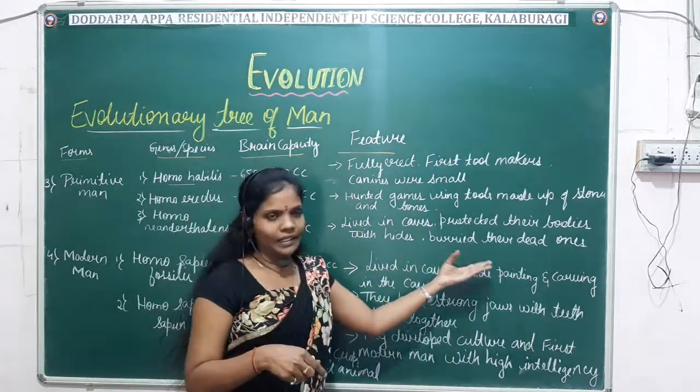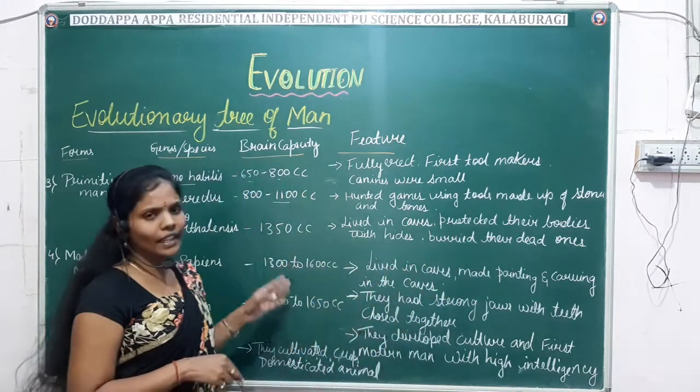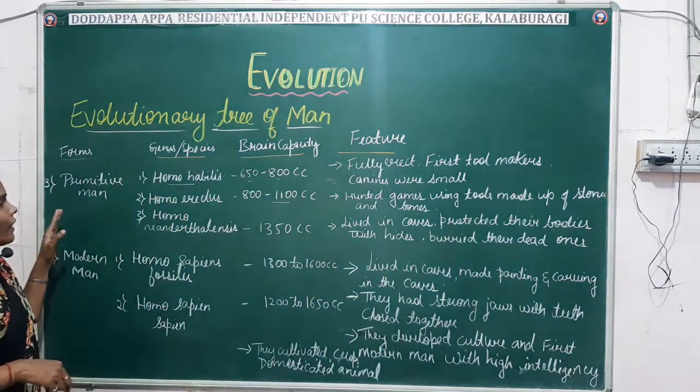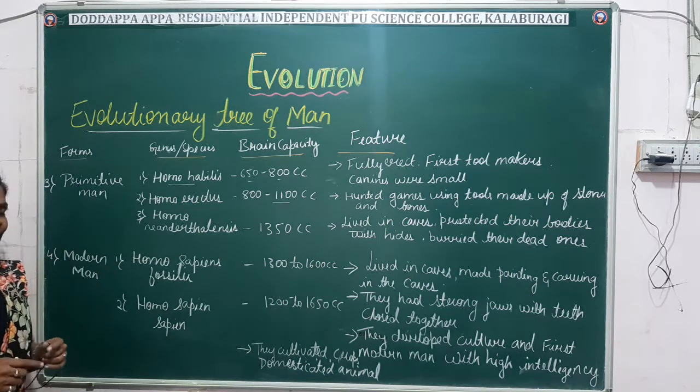Then they were buried. The dead ones were buried. Right. So these are the characteristic features of the primitive man. So next we'll move on to the modern man.